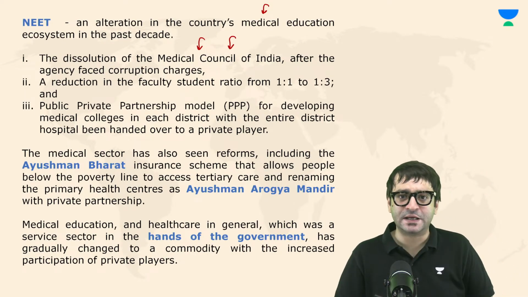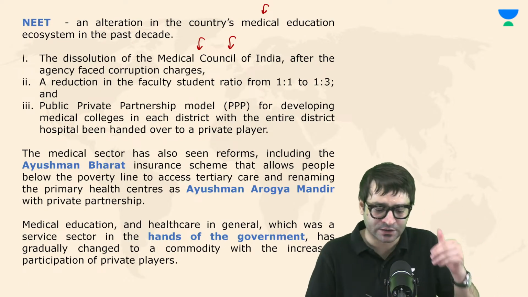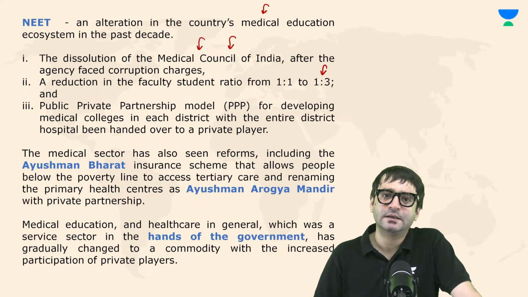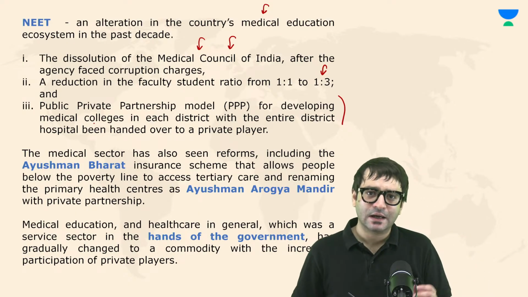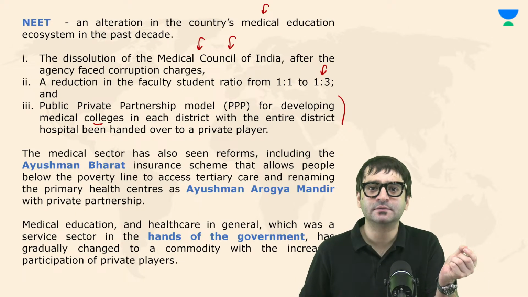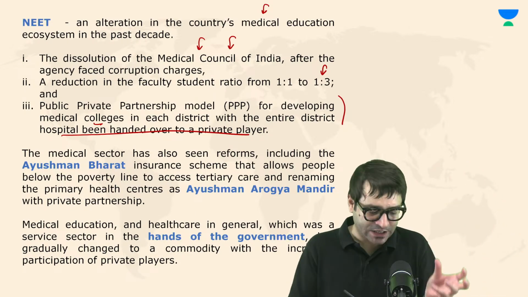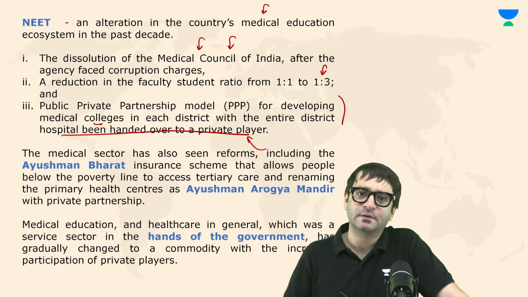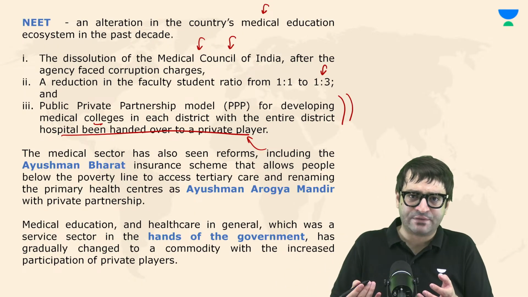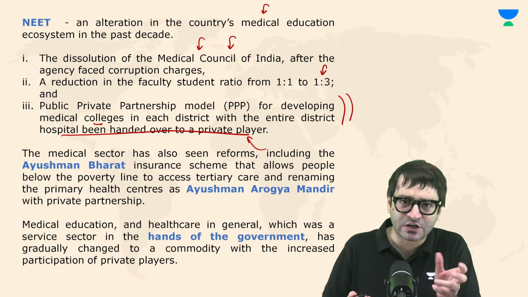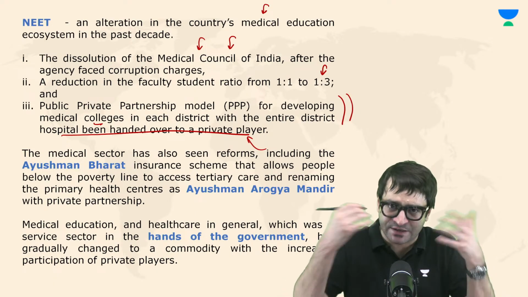But another alteration took place. Previously, there used to be a 1:1 student teacher ratio in medical colleges. That was brought down to 1:3. And then the PPP model. In the PPP model, medical colleges were to be developed in every district, and then the entire district hospital, the government hospital, was handed over to a private player. This was viewed as some sort of PPP model so that we can involve the private players in developing the health infrastructure, medical infrastructure in this country, because government alone cannot inject massive amounts of money to develop this sector.